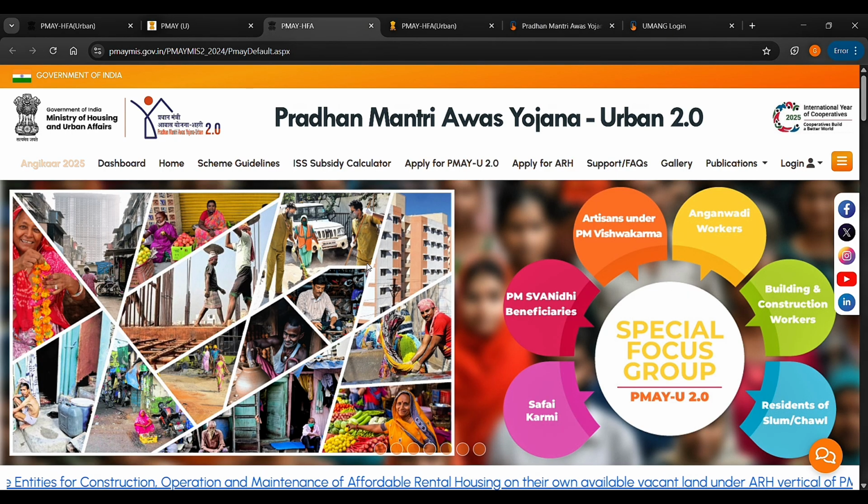So this was the complete guide on Pradhan Mantri Awas Yojana 2025, from eligibility to application process and benefits.